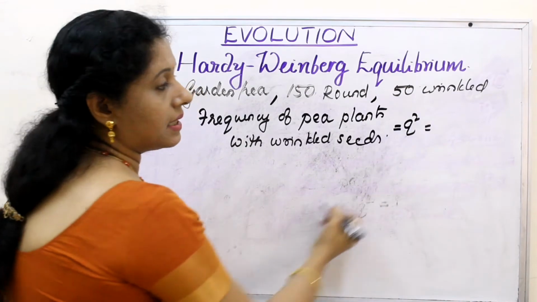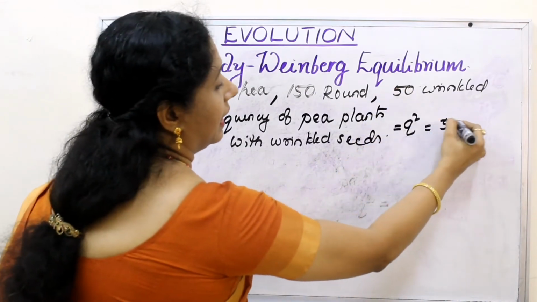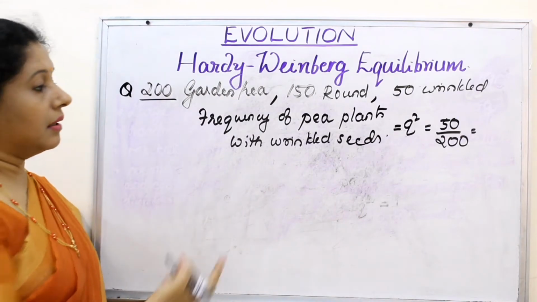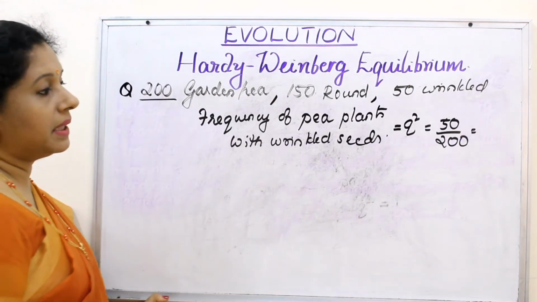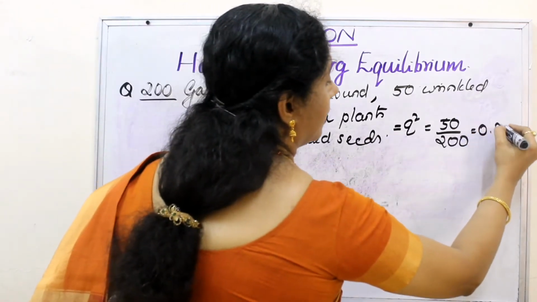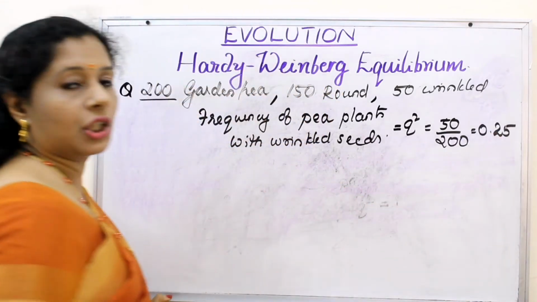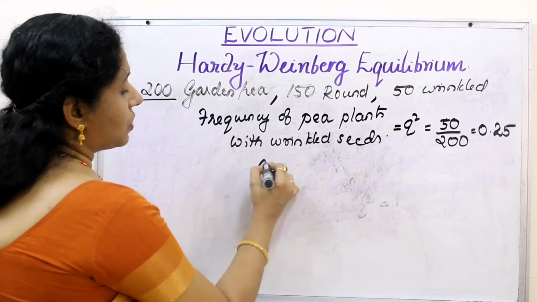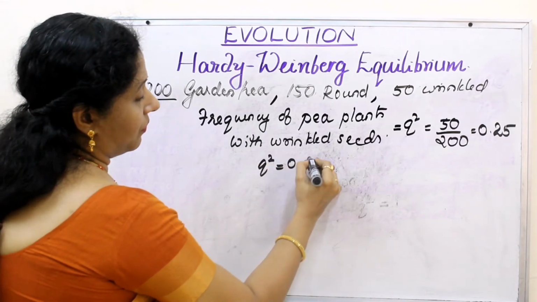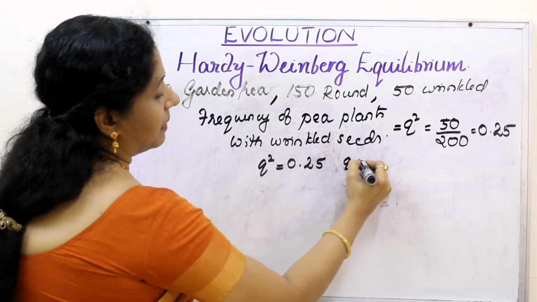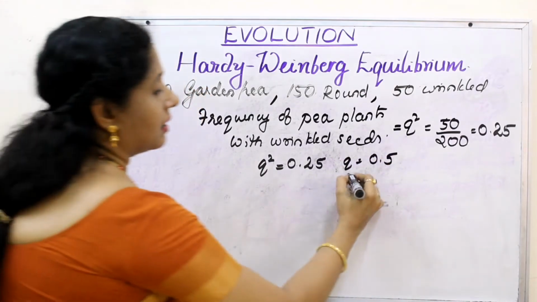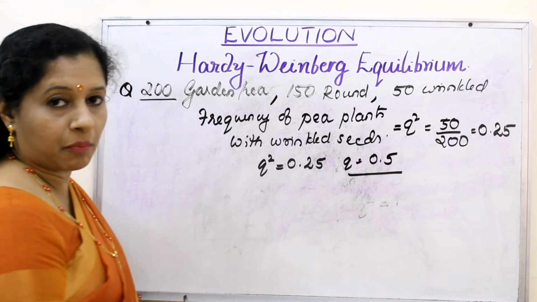Q square, right? Q square is equal to 50 out of 200 are wrinkled seeds. So what will be the answer? 0.25 is Q square. So if Q square is 0.25, Q will be 0.5, the square root of 0.25.